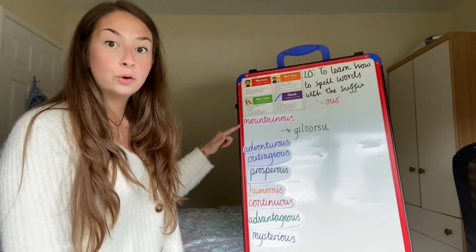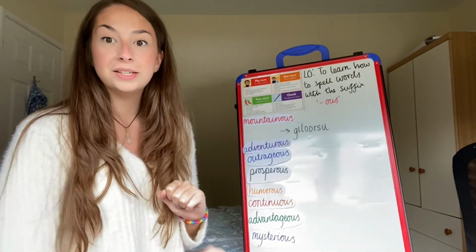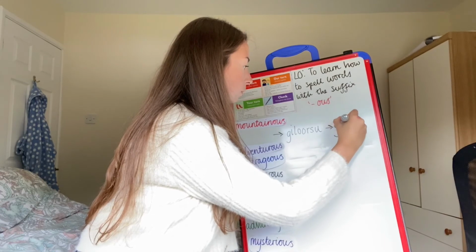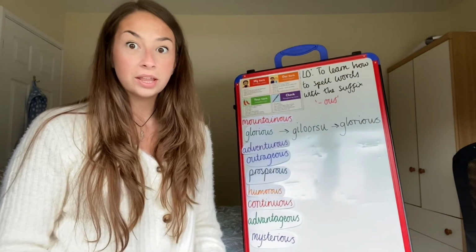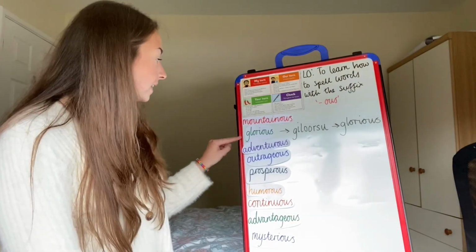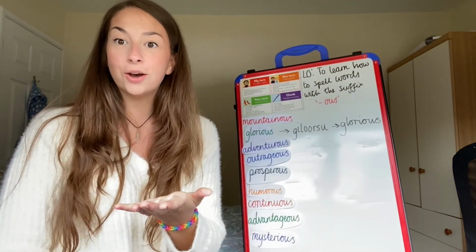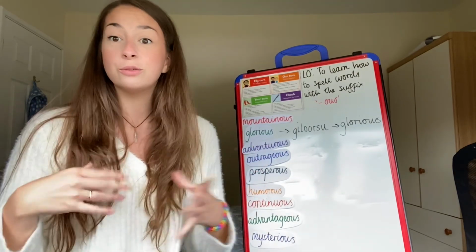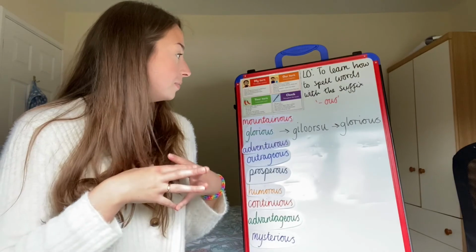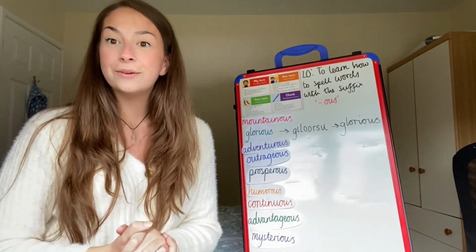So I've now removed glorious from my board. I'm now going to try and spell it correctly next to it. Now I can check to see if I got that correct. I did. I spelled that all correct. So that's brilliant. So now it's your turn to get on with scrambling your letters up, so you can either do it in alphabetical order or just in a random order, and then leave it for a bit and then see if you can spell them. Okay, it's your turn now. Let's get on.